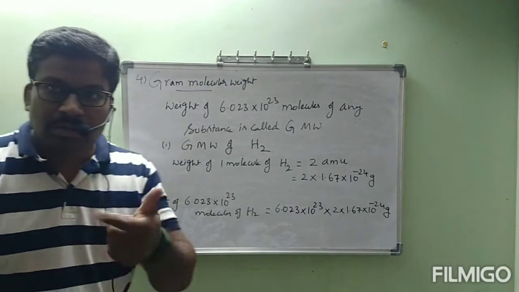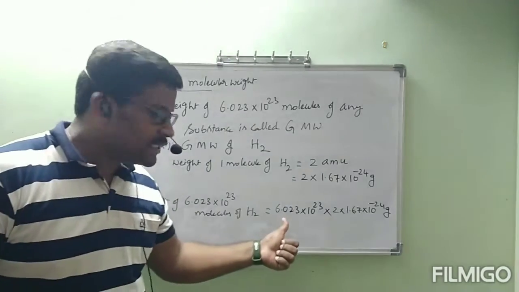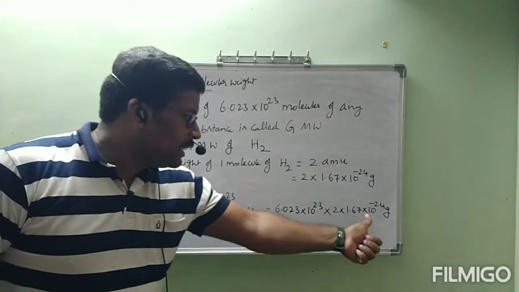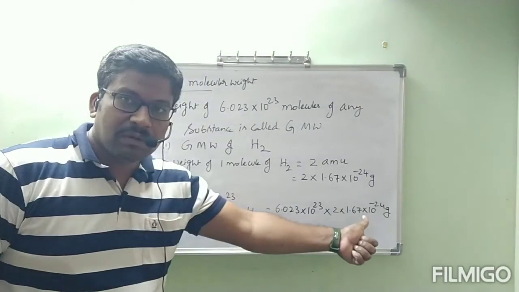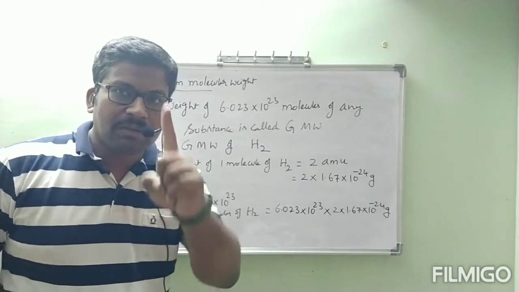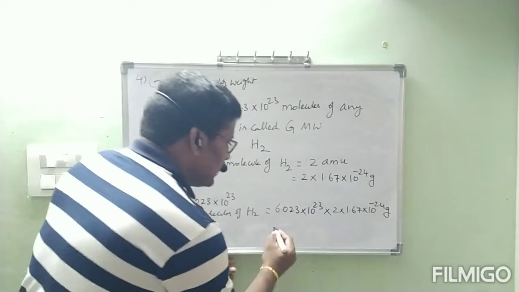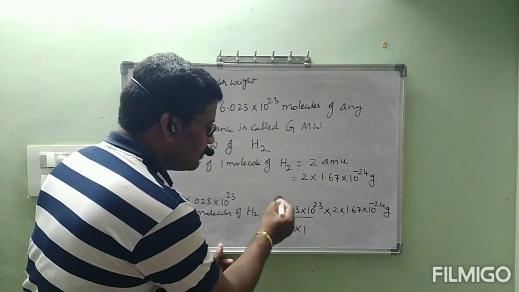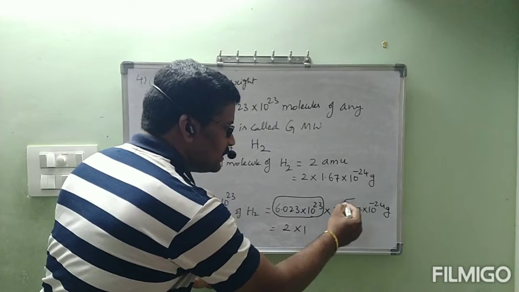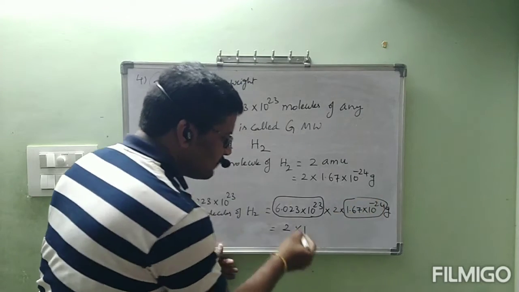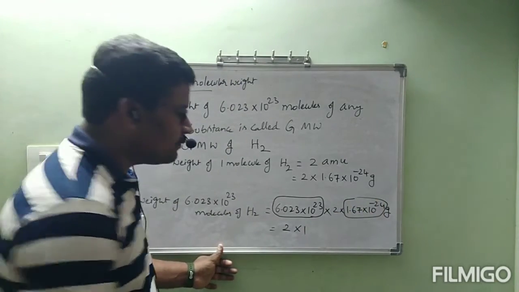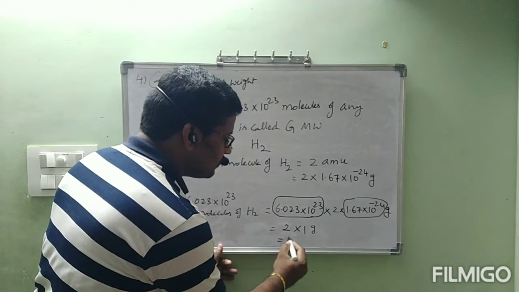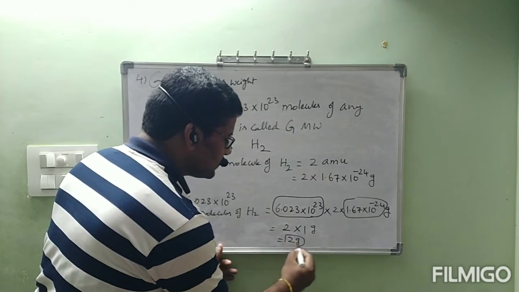So many times this value was repeated: 6.023 into 10 power 23 into 1.67 into 10 power minus 24. These two, when we multiply, you will get 1. This is equal to 2 into 1. This total value into this value is 1. So we wrote 2 into 1 grams, which is equal to 2 grams.